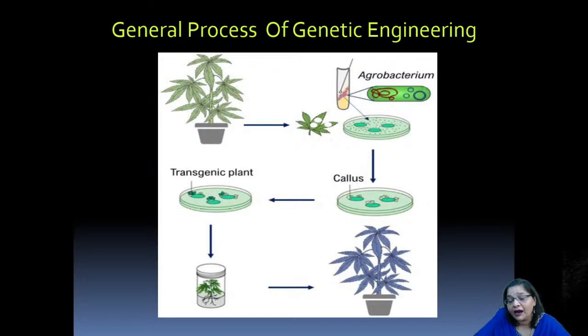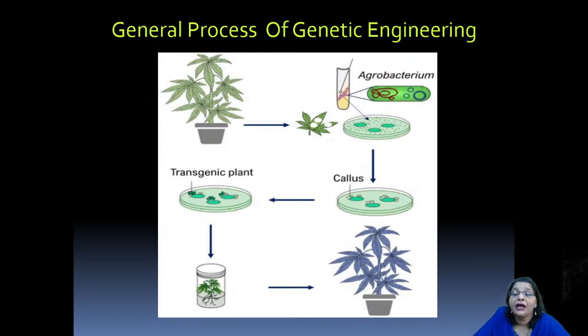The plant which survives the hardening procedure is called a transgenic plant, in which the desired gene is found in every part, every cell of the plant. So this plant will be called a transgenic plant.